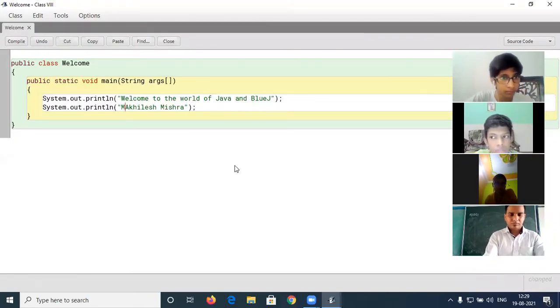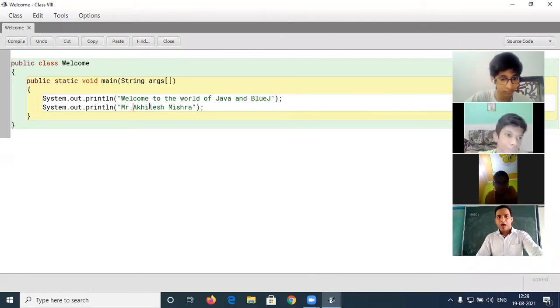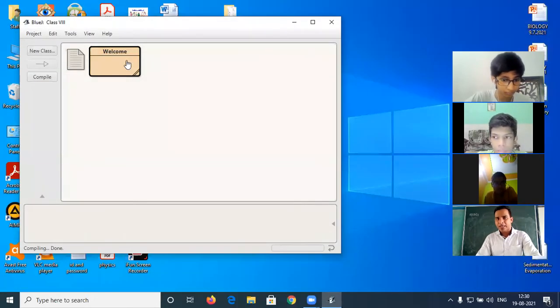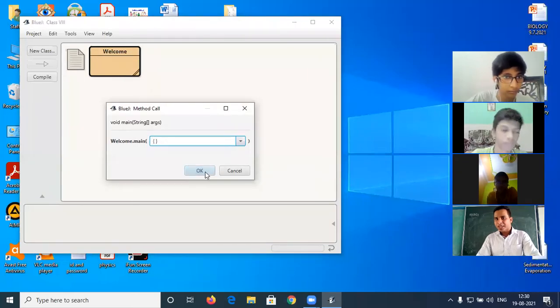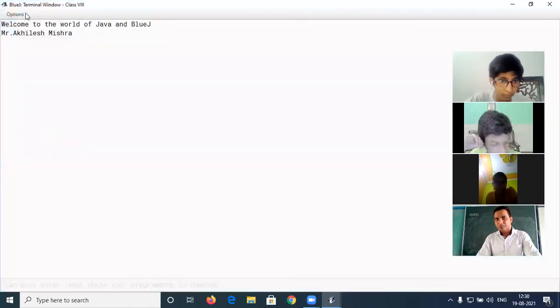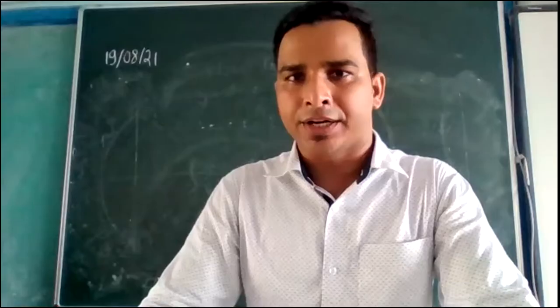I'm going to write down Mr. After that, again save, compile. Compilation is okay, no syntax error. Right click, void main string args, then OK. Welcome to the world of Java and BlueJ, Mr. and my name. Is that clear? Any kind of confusion? I am going to stop the screen share. If you have any doubt, just clear it.